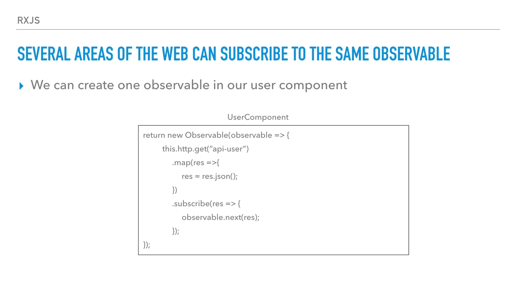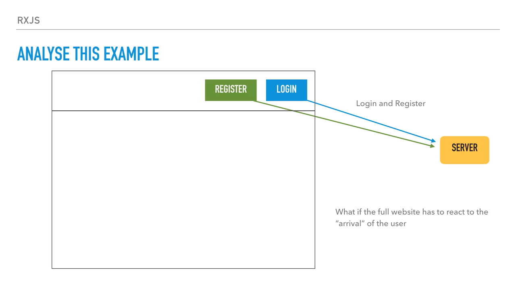So let's say that this is our user component. This is a service that will talk with the user database, with the server. So if we see the example, forget about the first line that returns new observables. I will explain this in a minute. We call the HTTP GET. So we go to, remember the diagram, we go to the server, to get the user.